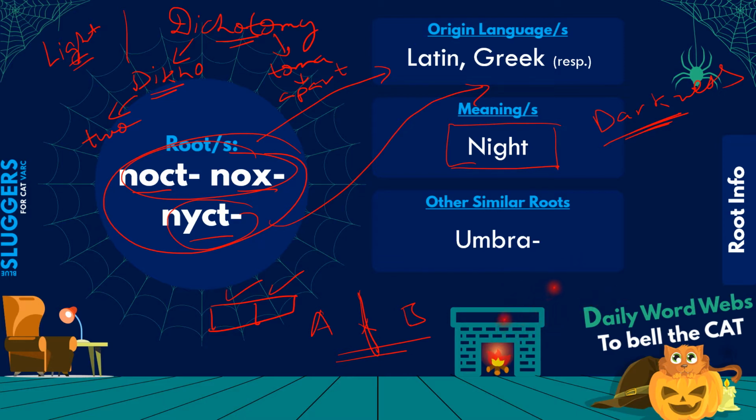देखो यहाँ पे ही हमने एक word यहाँ पे सीख लिया. By the way, another similar root that relates to noct, nox, and nict is umbra, and umbra stands for shadow. By the way, umbra is the root that we'll study in the next episode. ये आपका episode number 4 में हम लोग इसको study करेंगे, ठीक है? So yeah, let's start then.